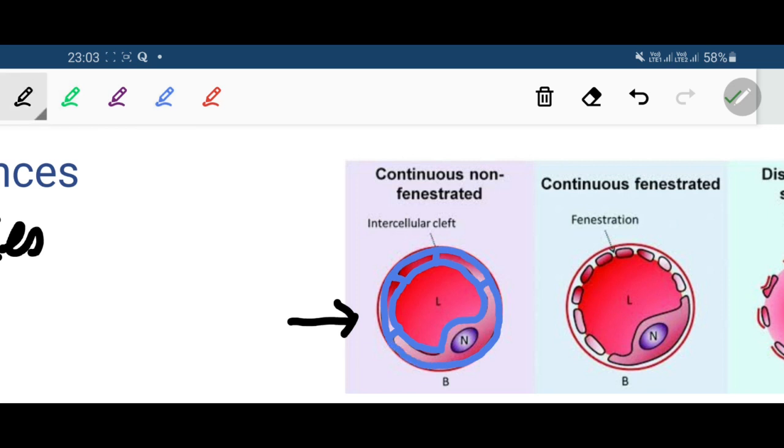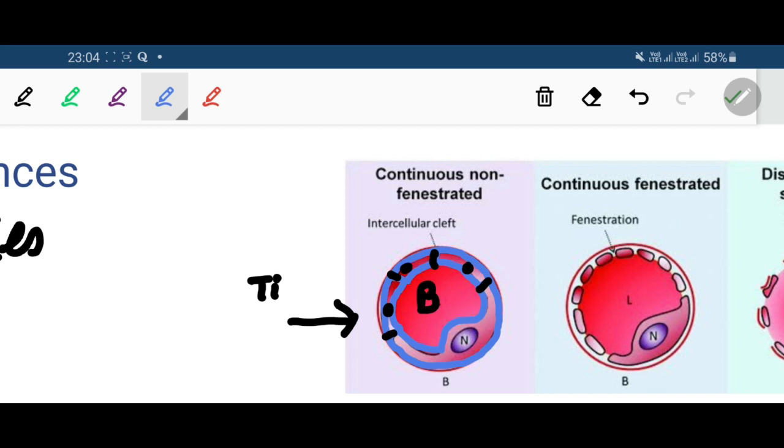How many endothelial cells are seen in the diagram? There is 1, 2, 3 and 4. The 4 endothelial cells are fused side by side in such a manner that they form a complete tubular covering, and this type of capillary is called a continuous capillary. In continuous capillaries, how is the exchange of material between the blood and the tissue taking place?